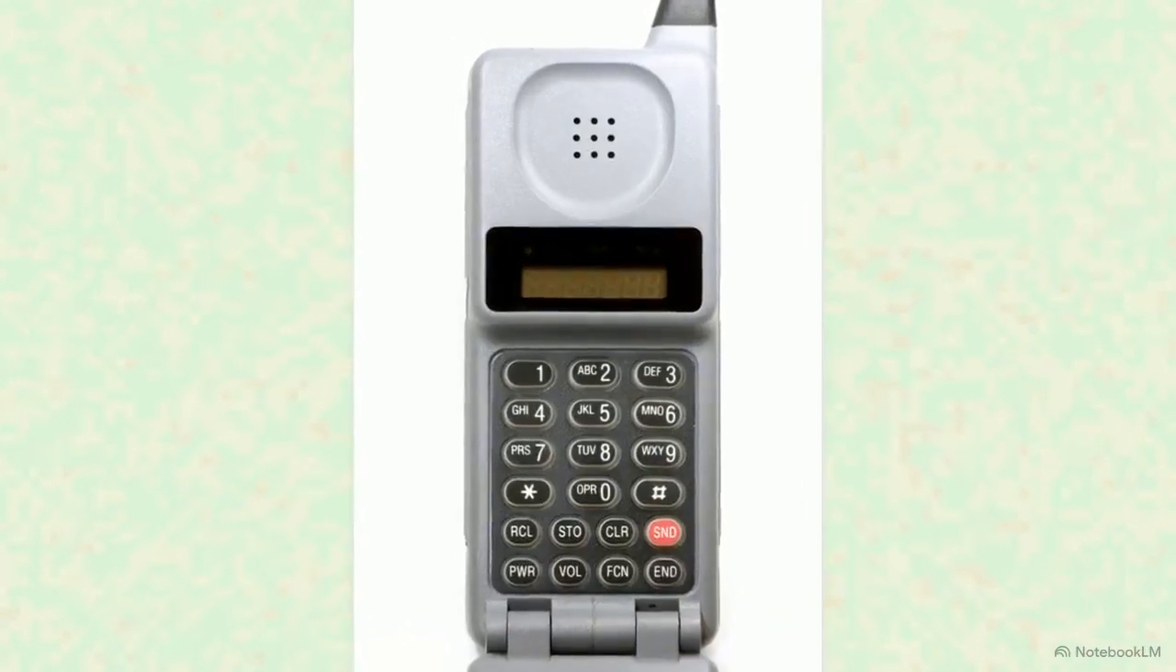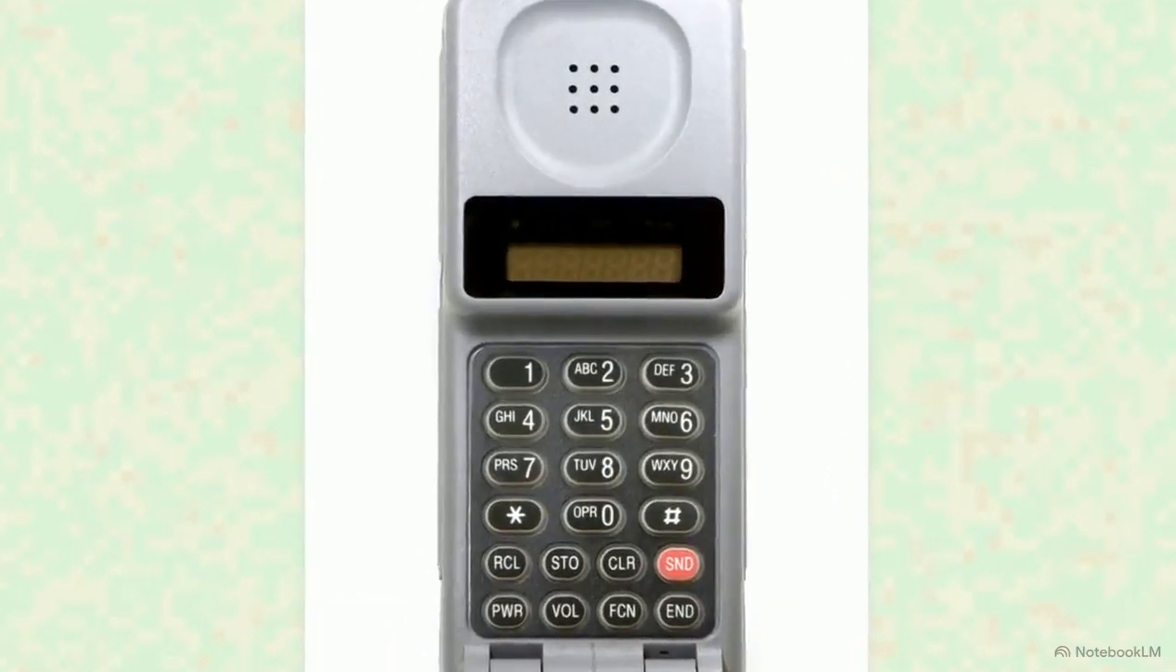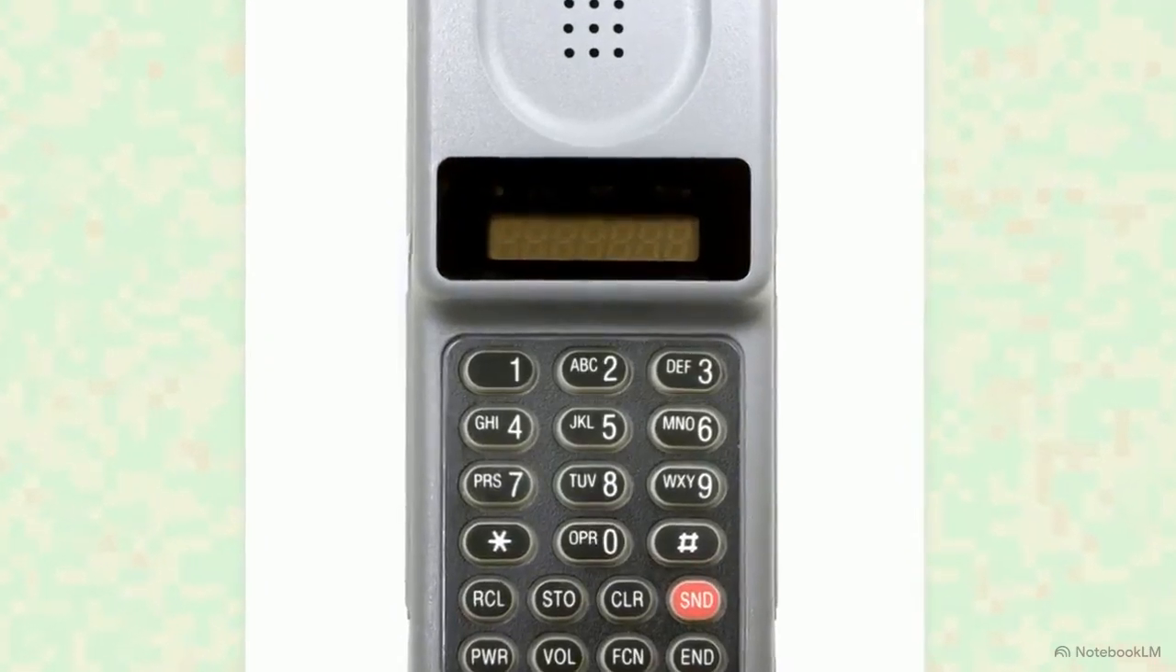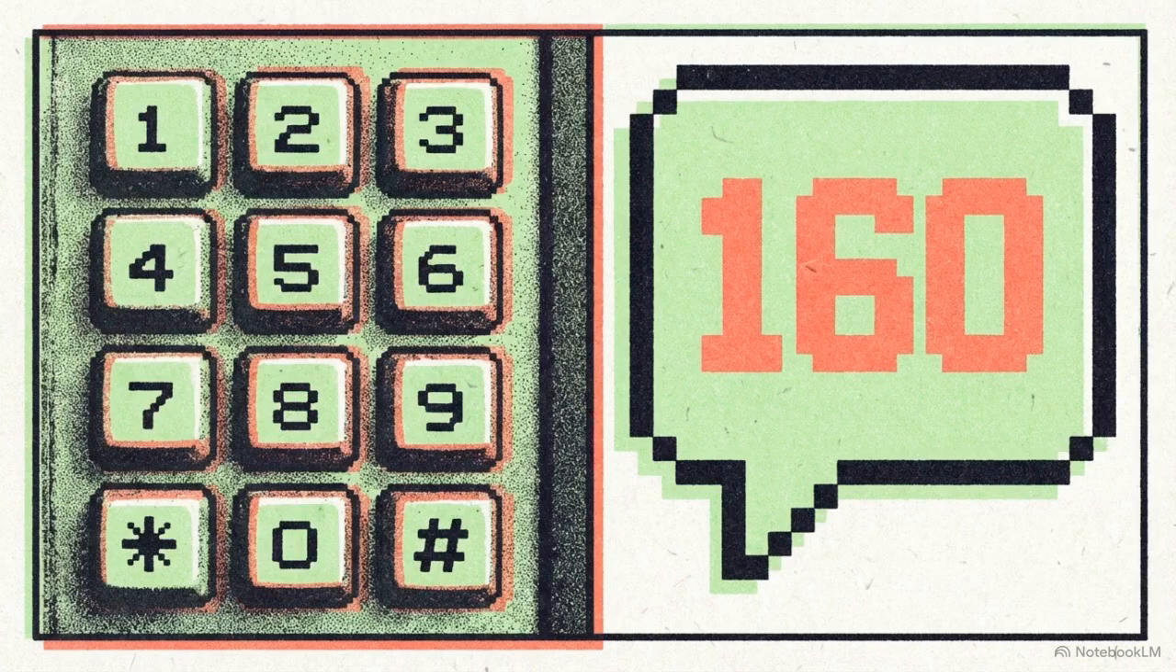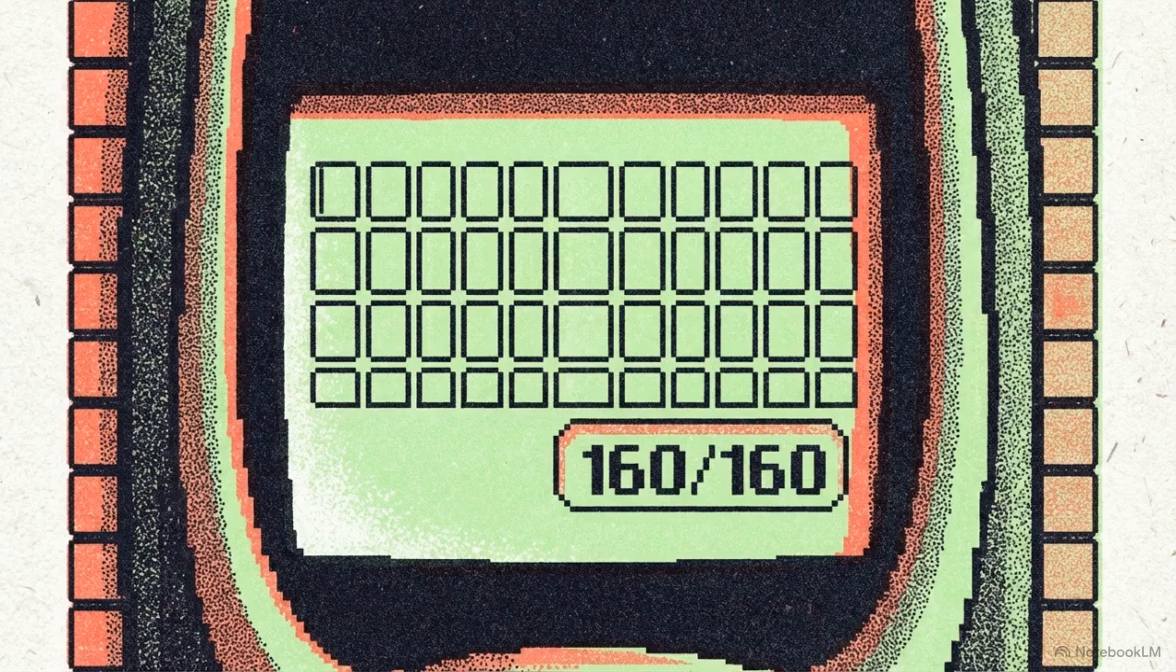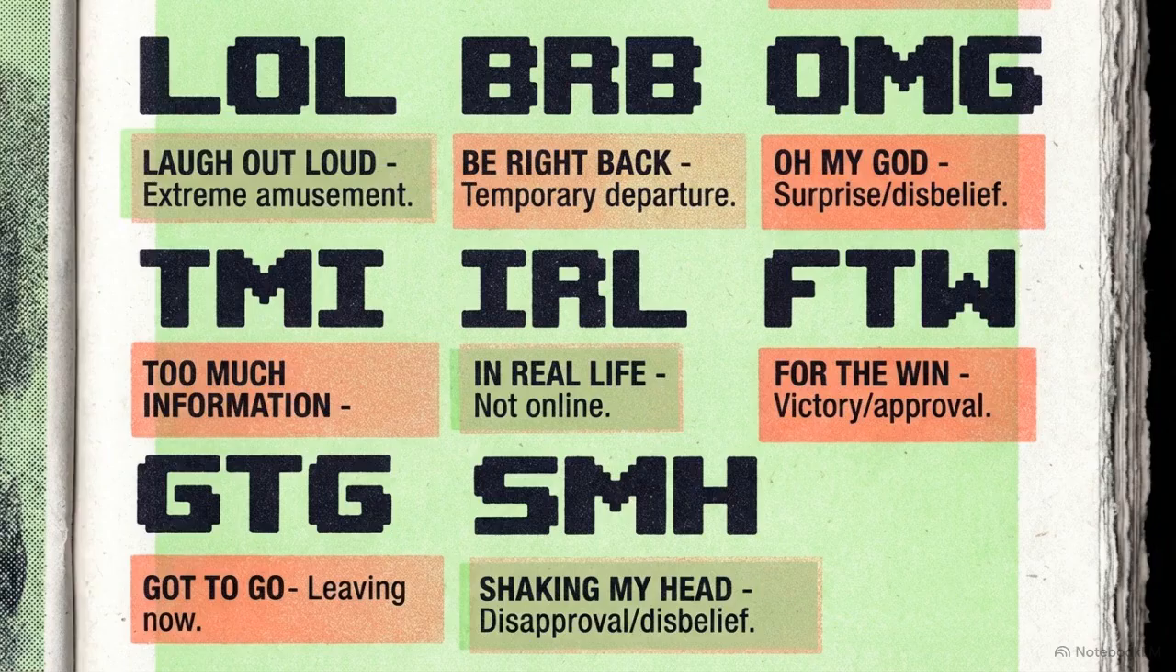Look at the interface we had to work with. To type the letter C, you had to press the number 2 3 separate times. Typing a full sentence was a physical workout. So how did the combination of that cumbersome plastic keypad, paired with a strict network limit of 160 characters per message, accidentally invent an entirely new dialect of human language?